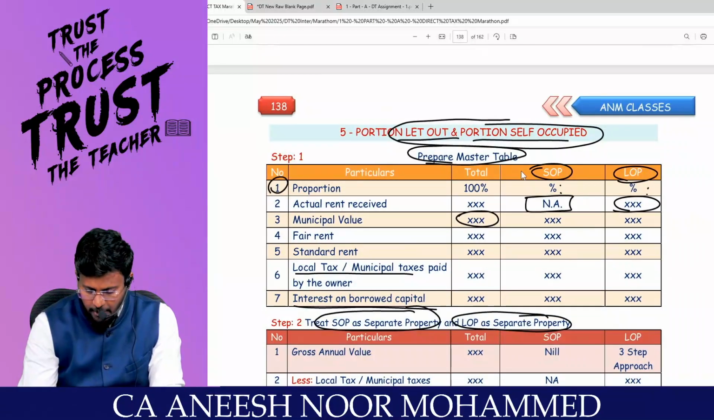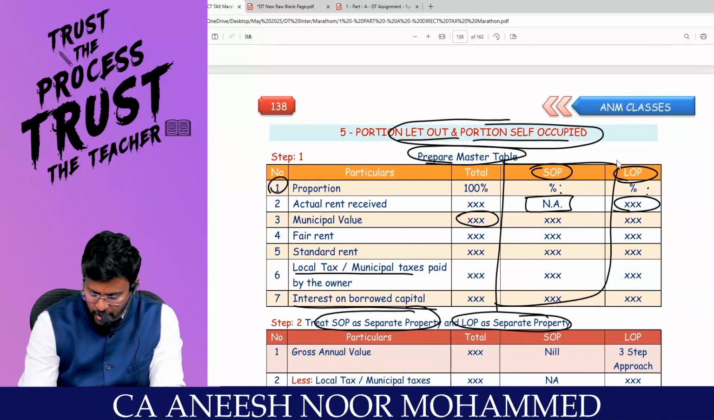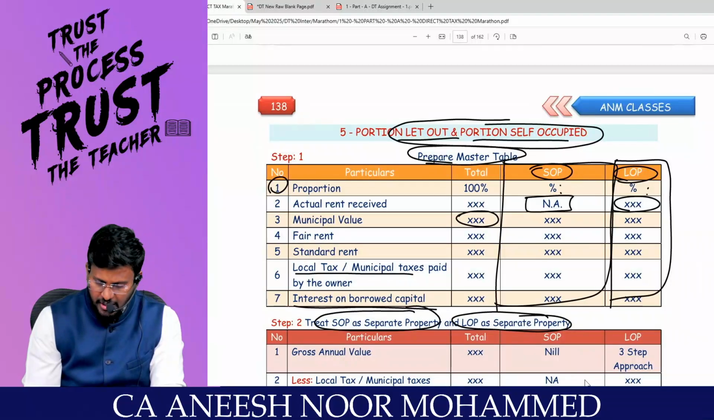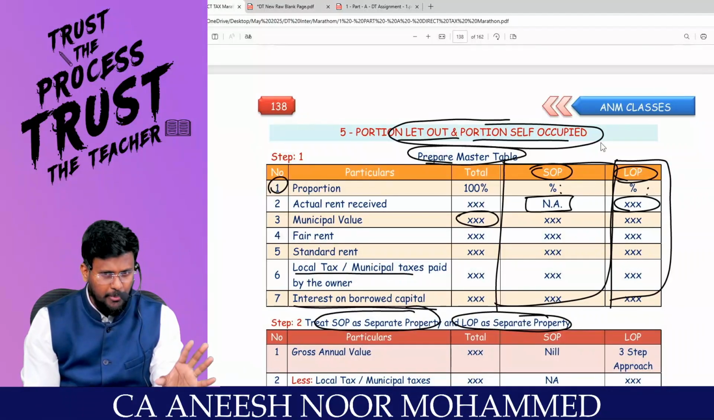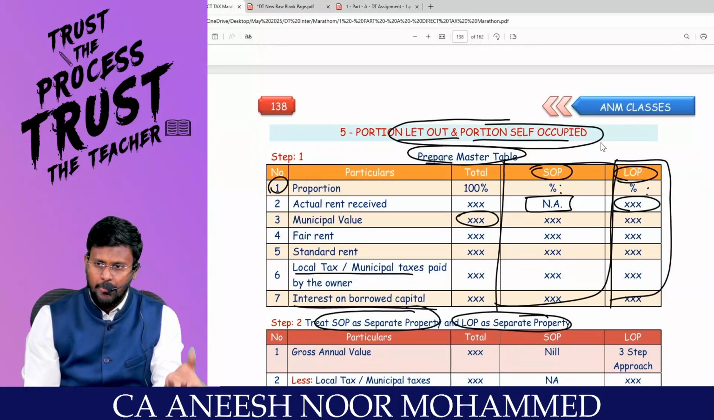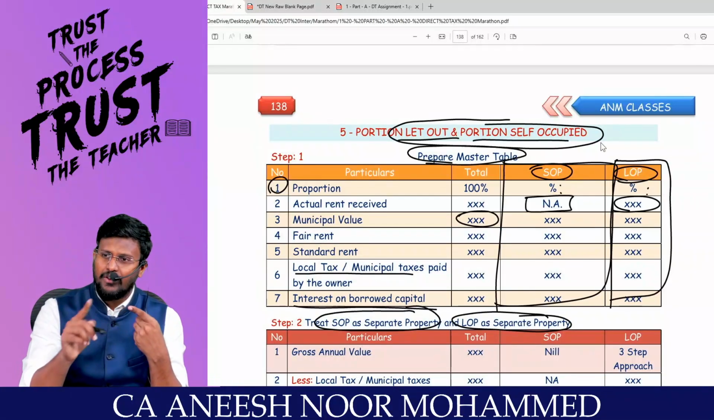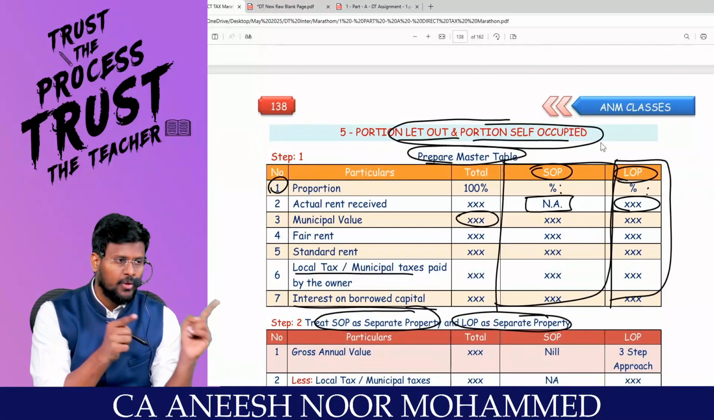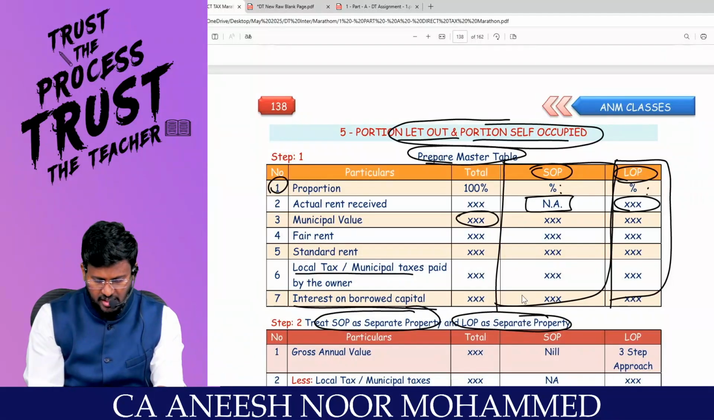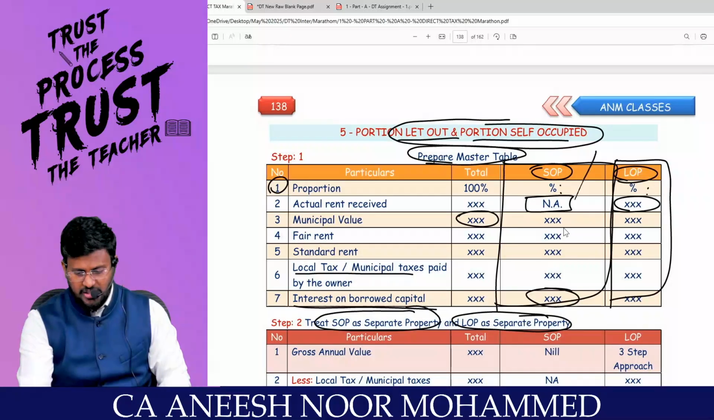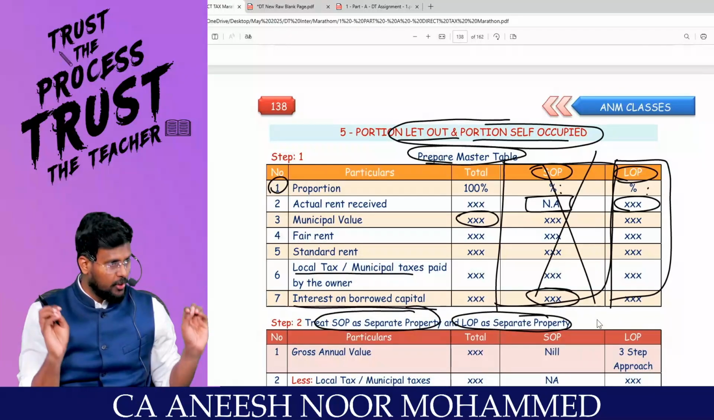By seeing this table, you see this as one question, and you see this as another question. That means in this SOP, GAV will be nil, municipal tax not applicable, NAV will be nil, 30% not applicable. Sir, check whether the assessee is traveling through the default tax regime or through the optional tax regime. This IOBC, you claim it as a reduction. Otherwise, this part, put it in the dustbin. That's it, game over. Are you really with me?